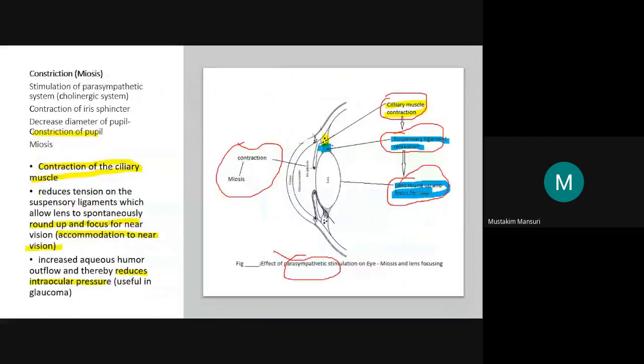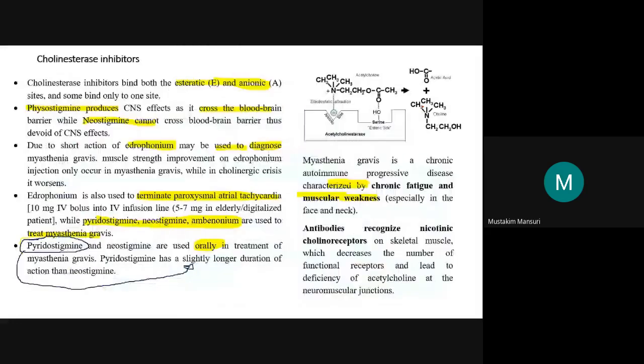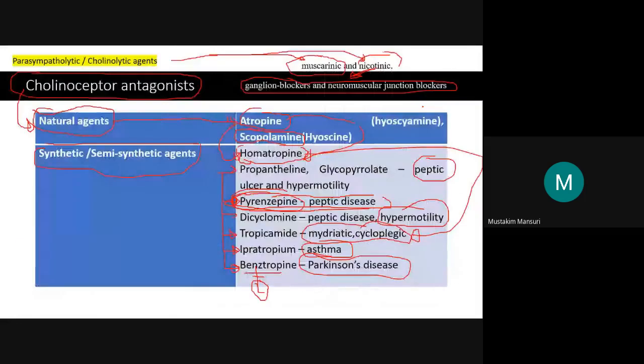Ciliary muscle contraction, it will relax this, or it will allow the relaxation of this suspensory ligament. Suspensory ligament relax થશે, it will allow the round up of this lens, and this will adjust for the near vision. આ જો ઇનહિબિટ થશે. Now if we inhibit this ciliary muscle contraction, તો જે adjustment છે, that adjustment will be lost.